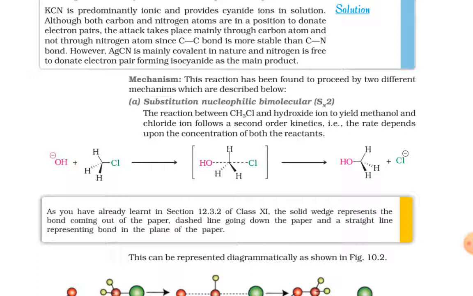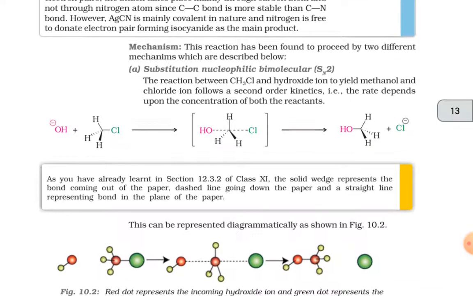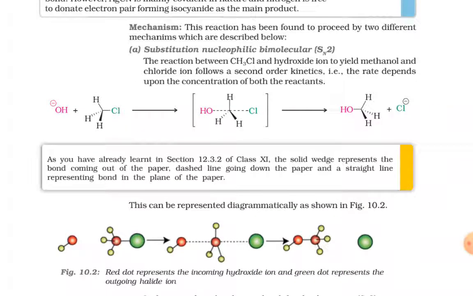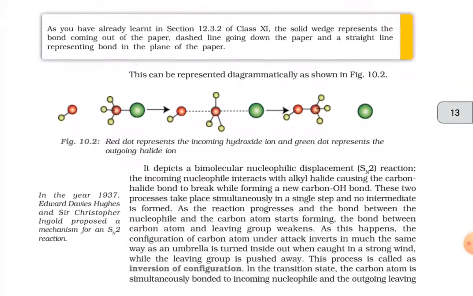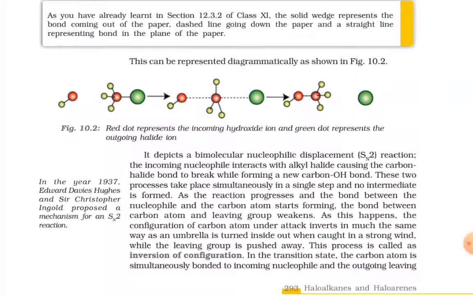The reaction between CH3Cl and hydroxide ion to yield methanol and chloride ion follows second order kinetics, that is, the rate depends upon the concentration of both the reactants. OH minus plus CH3Cl gives out the transition state, which gives CH3OH plus Cl minus. This can be represented diagrammatically as shown in Figure 10.2.